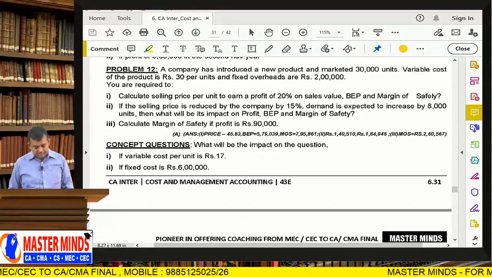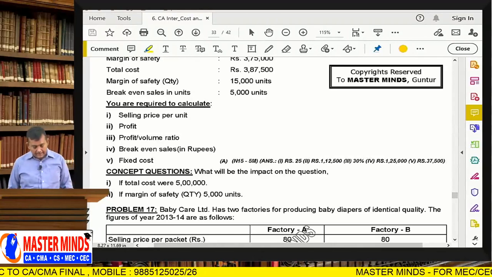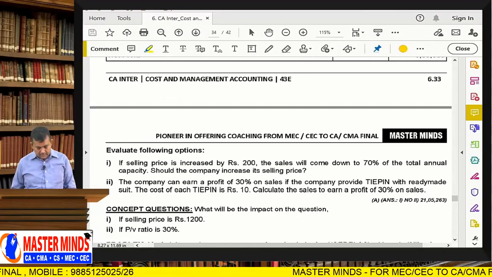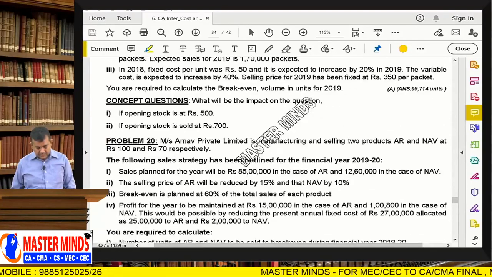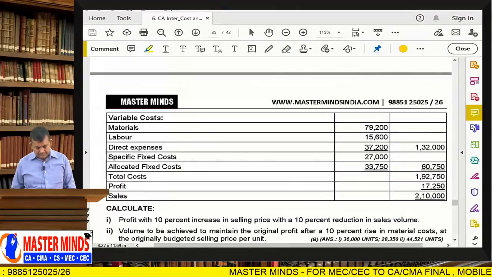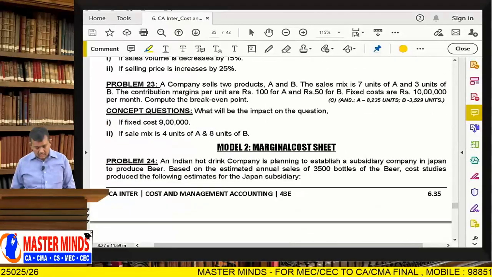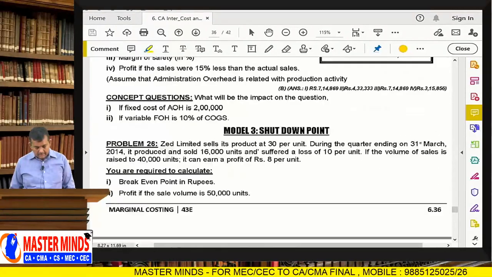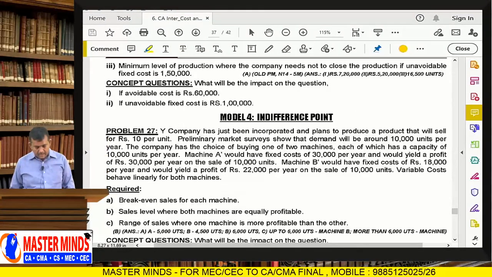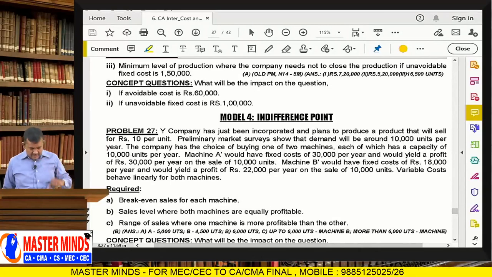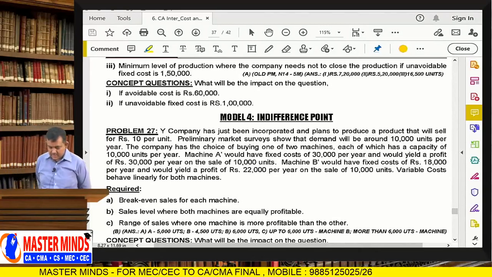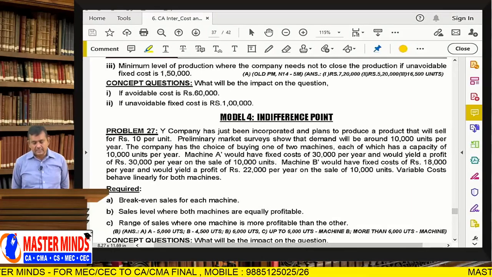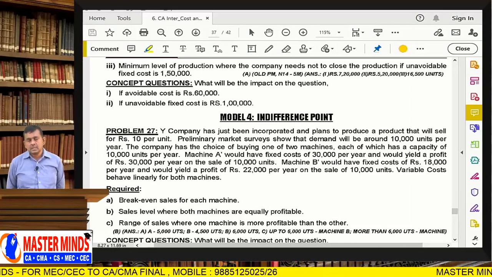Assignment problem number 27. So, this problem is taken as an example, and I will clearly explain the indifference point.